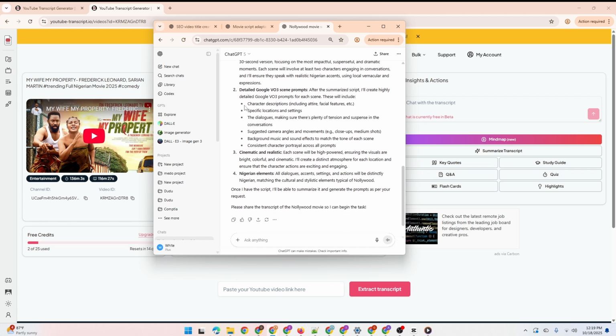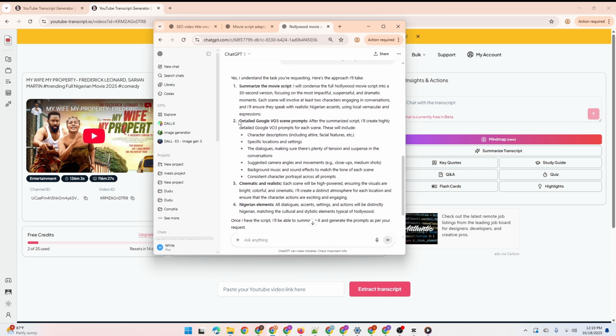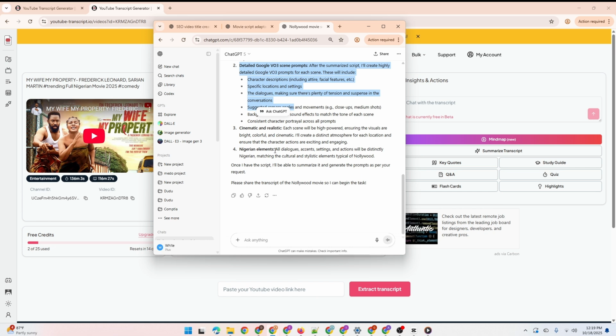Then after summarizing it, it's going to give us Google Veo scene prompts that we are going to use to generate these videos using Google Veo 3. That's Google Flow. Then it will also make it cinematic and realistic, and also it must make sure that all accents, dialogues and actions are distinctly Nigerian, okay, because these are Nollywood movies.